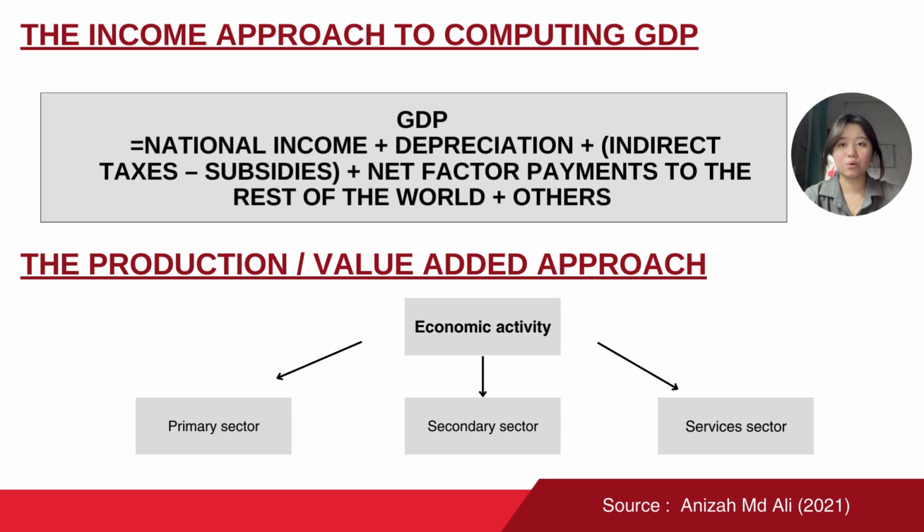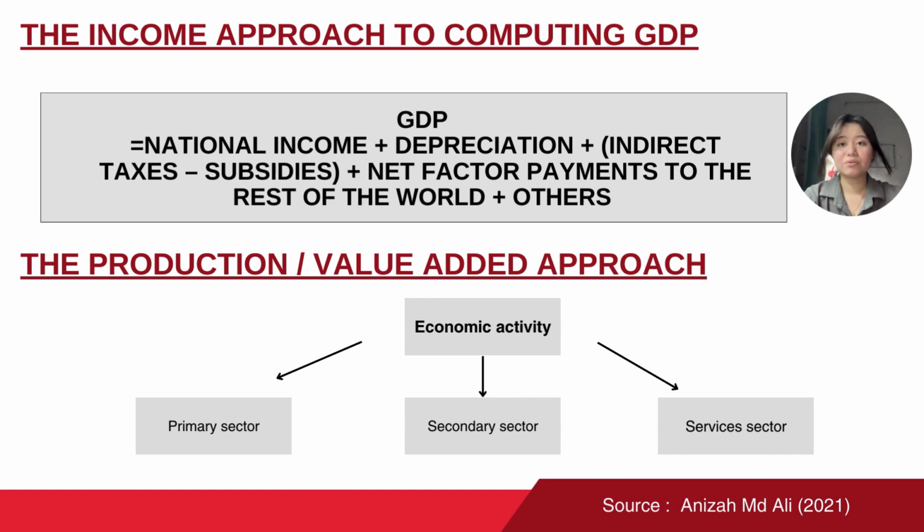Based on this approach, GDP is divided into five components, which are national income, depreciation, indirect taxes minus subsidies, net factor payment to the rest of the world, and others. Therefore, the equation for calculating GDP can be expressed as: GDP equals national income plus depreciation plus (indirect taxes minus subsidies) plus net factor payments to the rest of the world plus others.